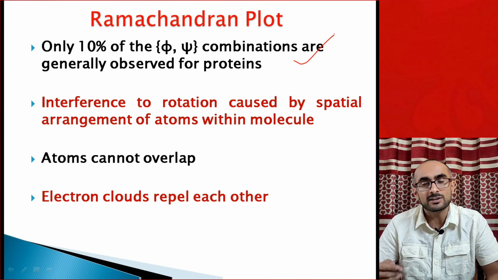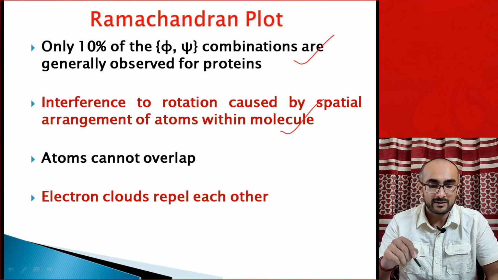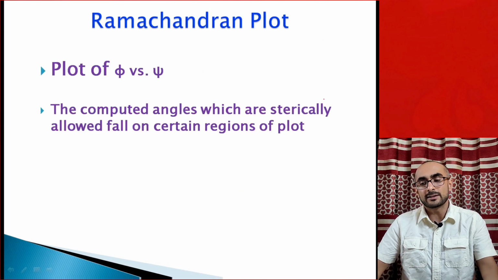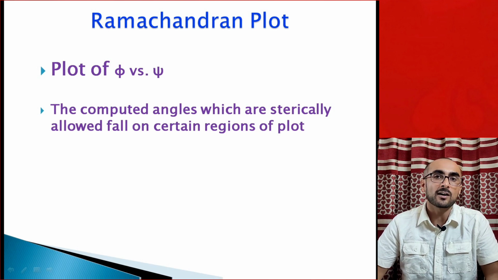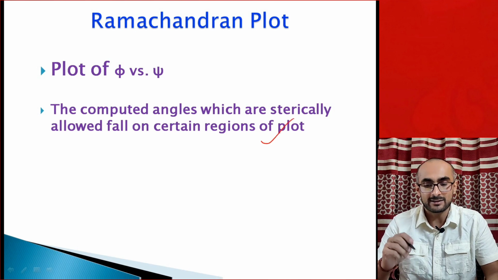The interference in rotation of phi and psi was caused by the spatial arrangement of atoms within molecules. He also considered that two atoms cannot come too close, otherwise their electron clouds will repel each other. So considering all these allowed and disallowed conformations, Ramachandran postulated a plot between phi and psi for peptides, and the computed angles which were sterically allowed fall into certain regions of the plot that he observed.